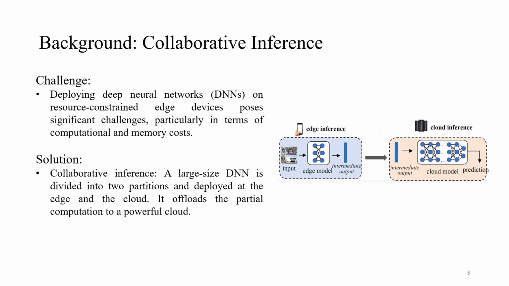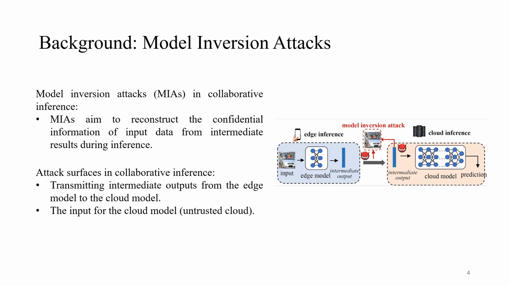In response to this challenge, collaborative inference has emerged as a valuable solution in recent years. It divides the large-scale DNN into two partitions and deploys them at the edge and the cloud. Leveraging the computational capabilities of the powerful cloud, partition computations can be offloaded to alleviate the constraints on the edge device.